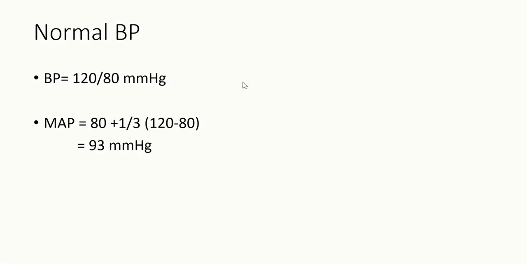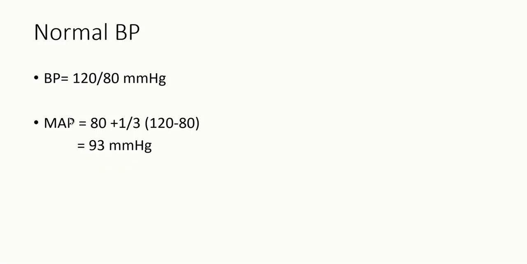Now let us take a normal person and calculate the mean arterial pressure. So normal average blood pressure we will consider as 120 by 80 millimeters of mercury. 120 is systolic, 80 is diastolic blood pressure. So when you apply the previous formula which I explained, mean arterial pressure is equal to diastolic pressure plus 1/3 of systolic minus diastolic blood pressure. It comes to around 93 millimeters of mercury. So in a normal person, the mean arterial pressure is 93 millimeters of mercury.